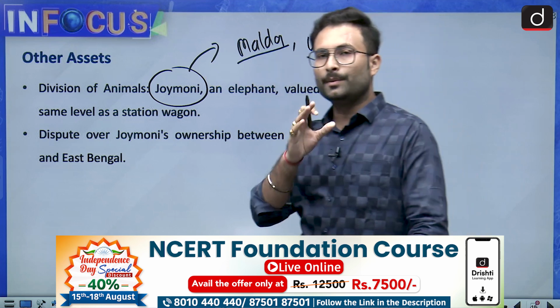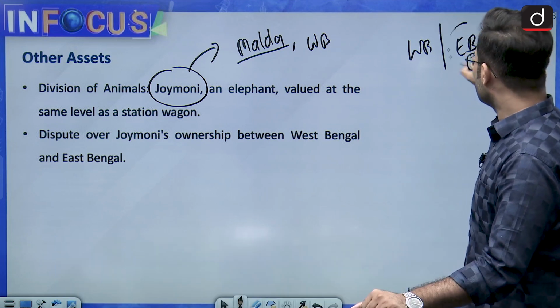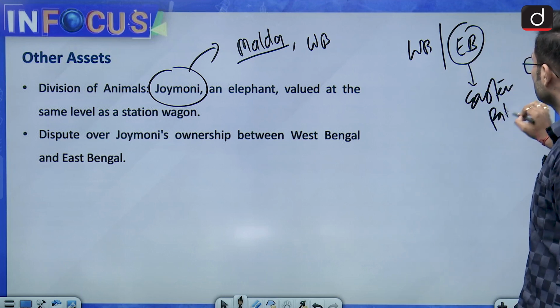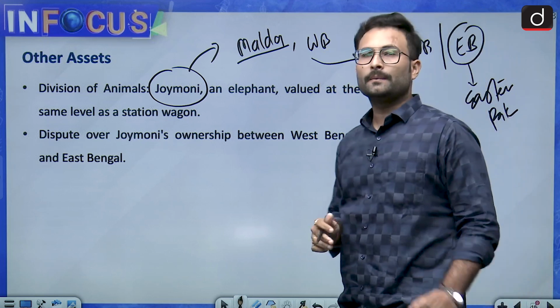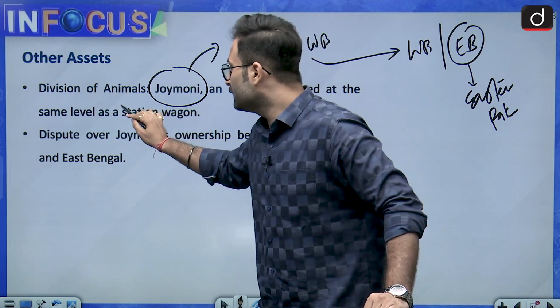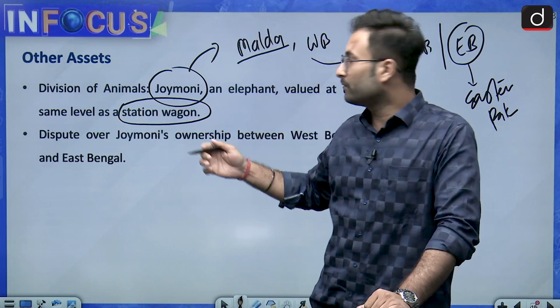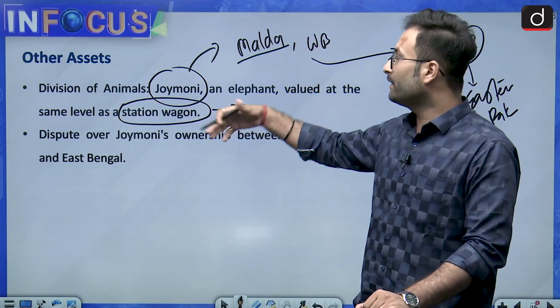You know that Bengal was divided into West Bengal and East Bengal, and East Bengal was basically Eastern Pakistan at that time. This elephant was priced at the same level as a station wagon, so in exchange for this elephant we would get a station wagon.